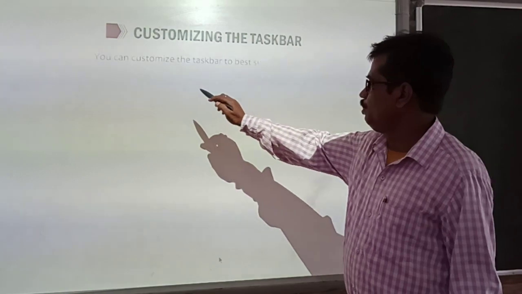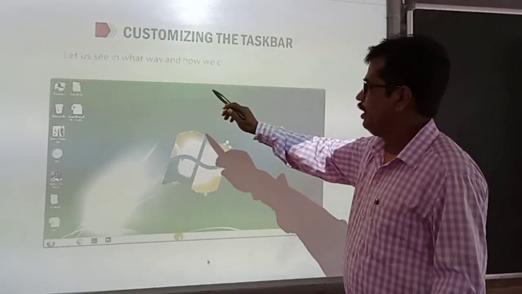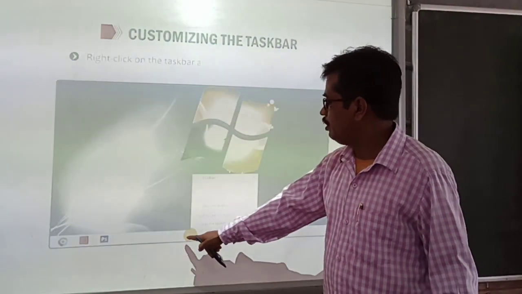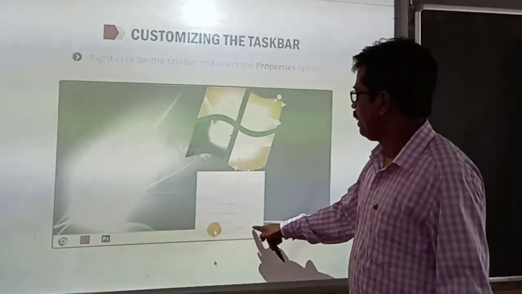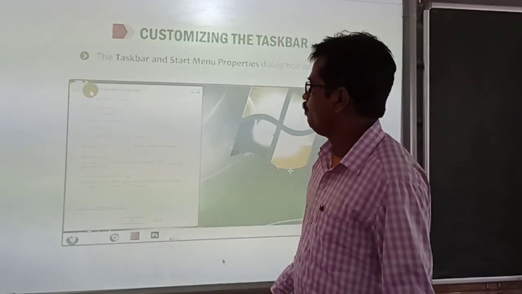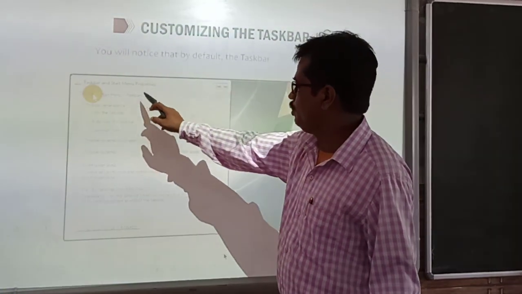Customizing the taskbar. You can customize the taskbar to your best. Let us see how you can do this. Right click on the taskbar. This type of menu will come. Just click properties. Then this type of list will come where you can see many options: taskbar, start menu, toolbars.